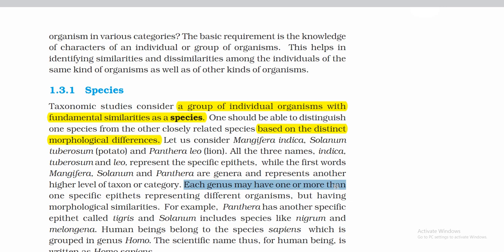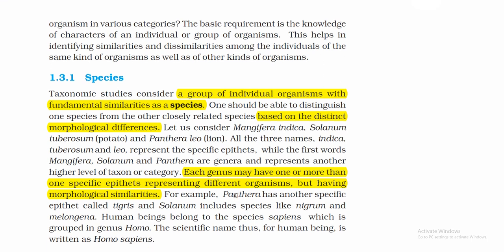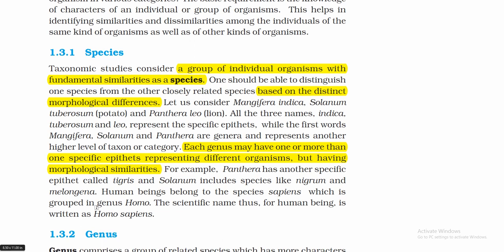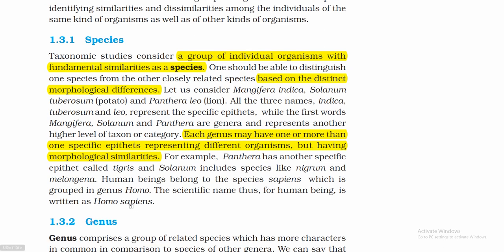Each genus may have one or more than one specific epithets representing different organisms but having morphological similarities. This is a very important line. For example, Panthera has another specific epithet called tigris, and Solanum includes species like nigrum and melongena. Human beings belong to the species sapiens, which is grouped in genus Homo. The scientific name thus for human being is written as Homo sapiens.